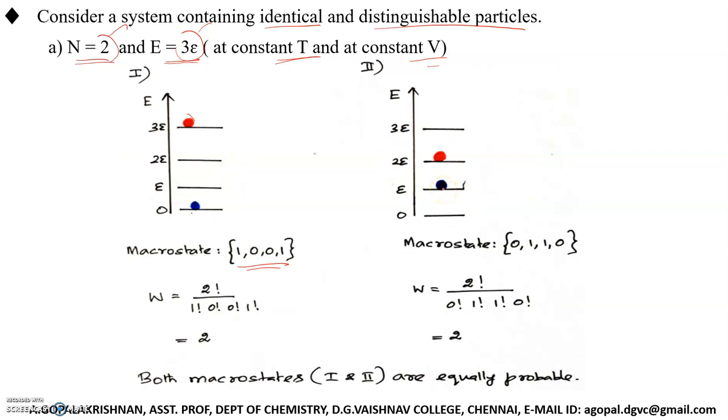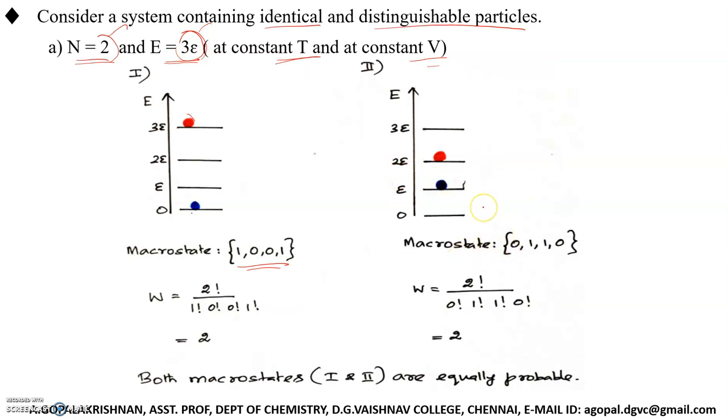Here I placed one particle in the energy level E and another particle in the energy level 2E. Now what is the total energy? For this particular particle the energy is E, for this particular one the energy is 2E, so total energy is again 3E. The total energy remains the same, right? But now this is a different macro state.